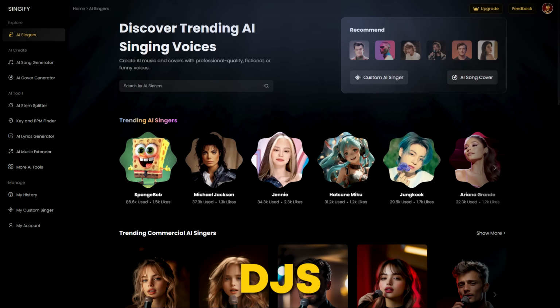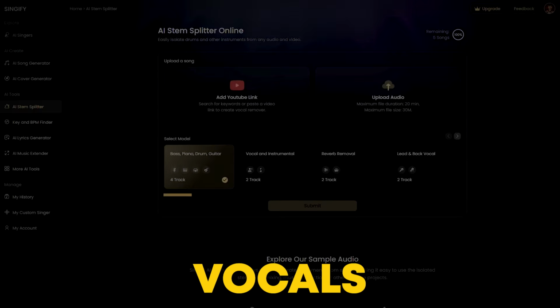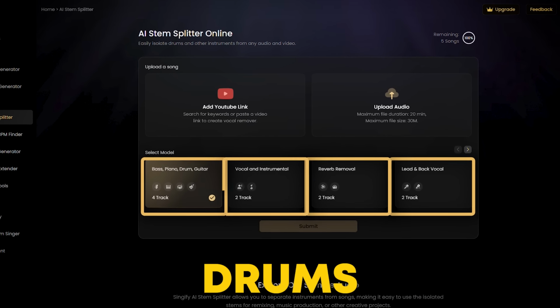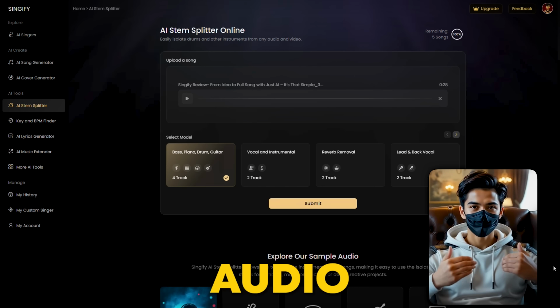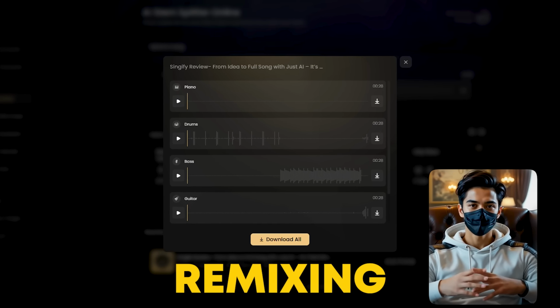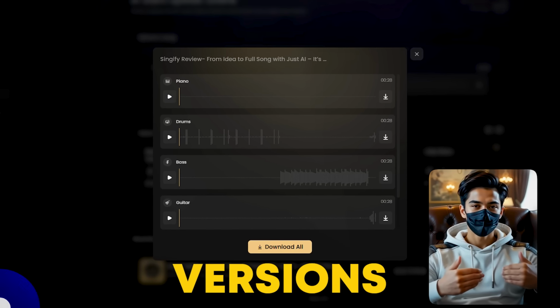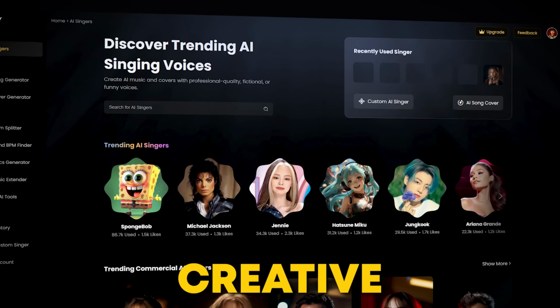For remixers and DJs, Singify's AI stem splitter is a game changer. Isolate vocals, instrumentals, or elements like bass and drums with just one click. Search keywords, paste a YouTube link, or upload audio, and Singify will split the song into individual parts, perfect for remixing, karaoke, or a cappella versions. And it doesn't stop there. Singify offers countless music generation styles to explore, so you can really get creative.